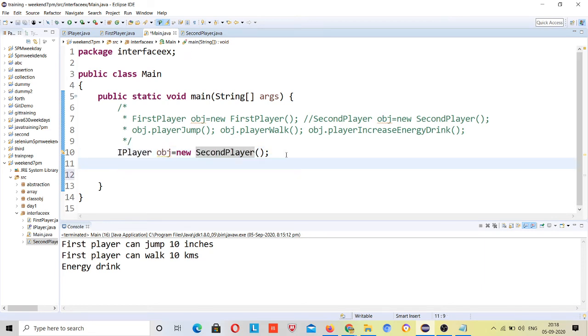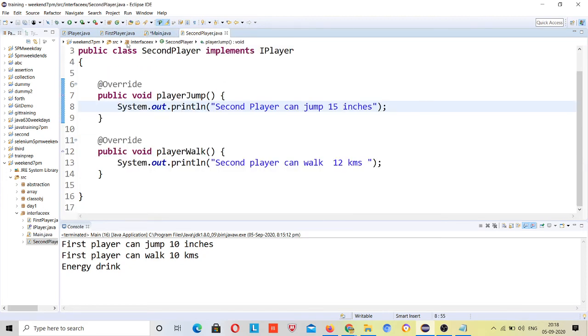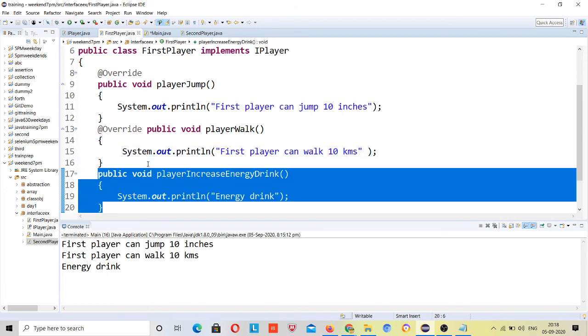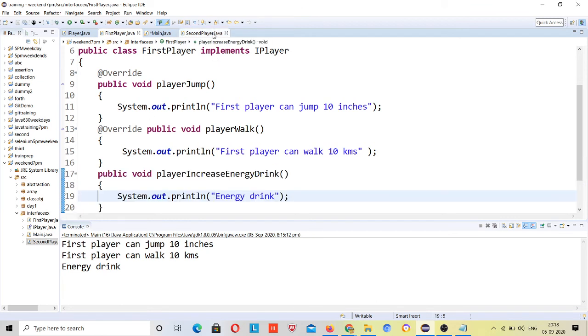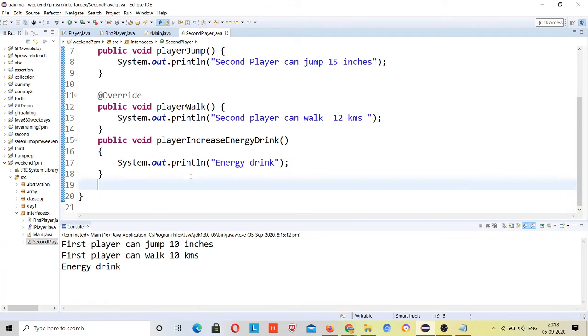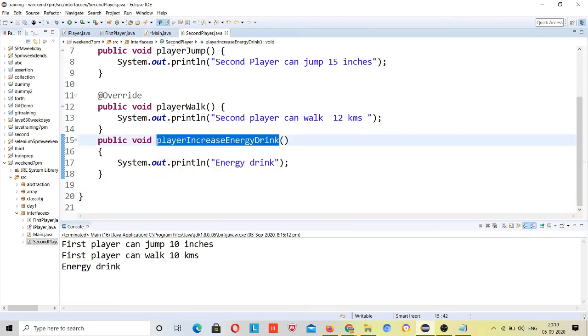Now let's say the second player should have a new property, then you will understand. Second player said that okay, I have defined my own method, but this new property is present inside the second player.